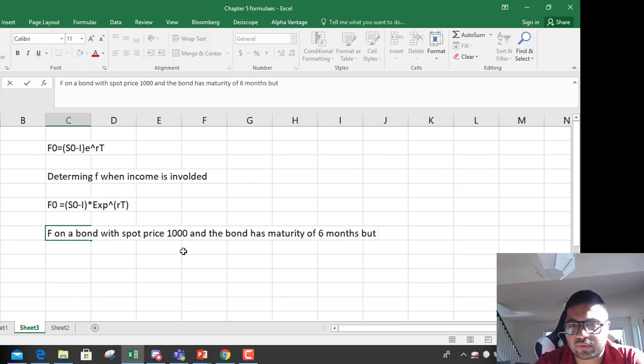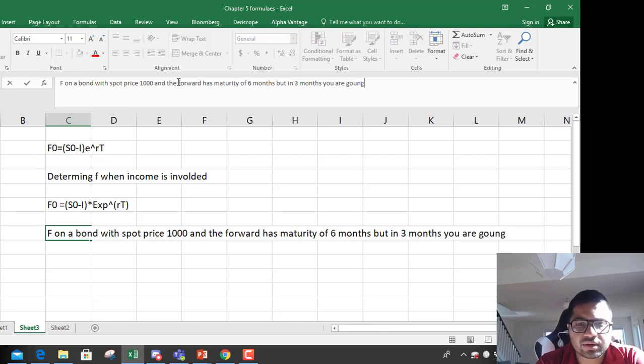It is the forward that has the maturity, not the bond, which can be longer. But in 3 months you are going to be paid $5, which is the coupon.